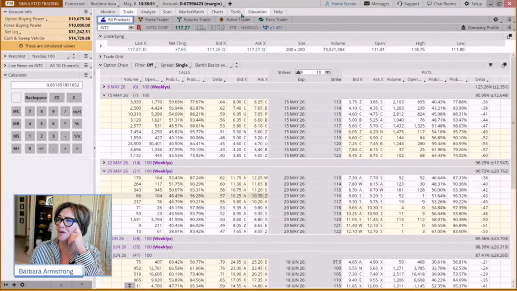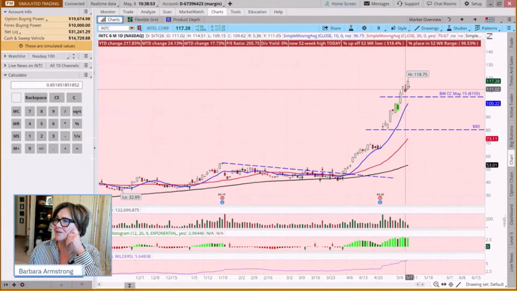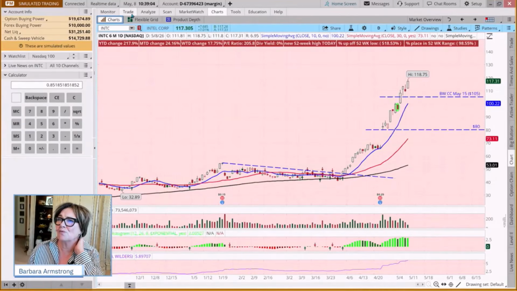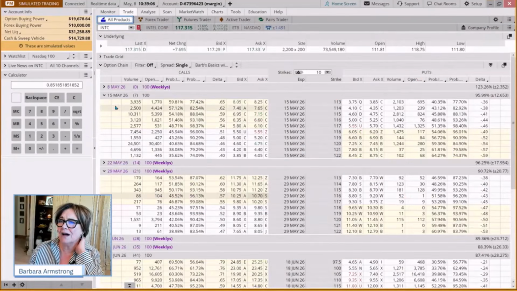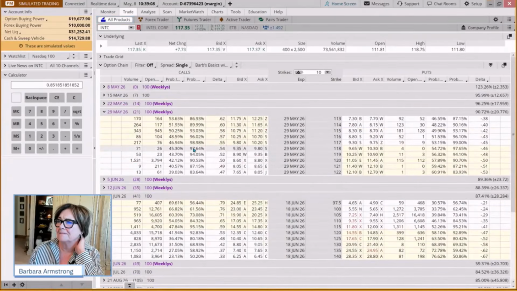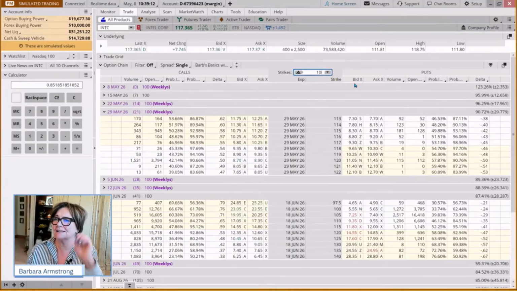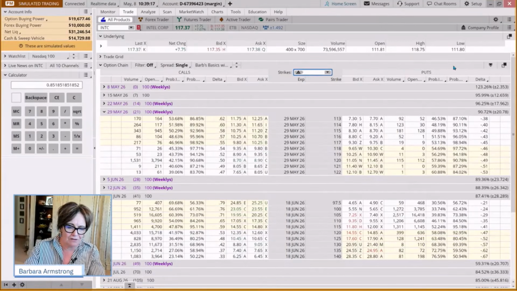So if we came up 21 days and said, well, if we look at this, 109, could we come in and sell something below that? The low on this was 109. So if we come out and say, okay, we're going to need 20 strikes here, that 21 days, we may not have enough volume.